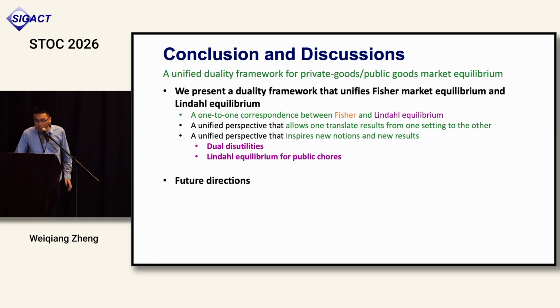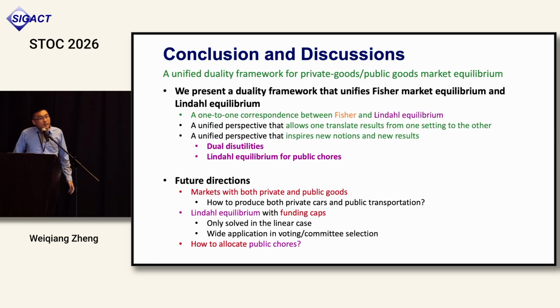So in conclusion, we present a duality framework that unifies Fisher and Lindo. I think importantly, it allows one to transfer any results from one setting to the other and inspires new notions and new results. For future directions, I think it's important to consider markets with both private and public goods, and the Lindo equilibrium with funding caps, which you consider in the KP paper, and it's important in practice, and also how to allocate public chores. We only have preliminary results. Thank you.